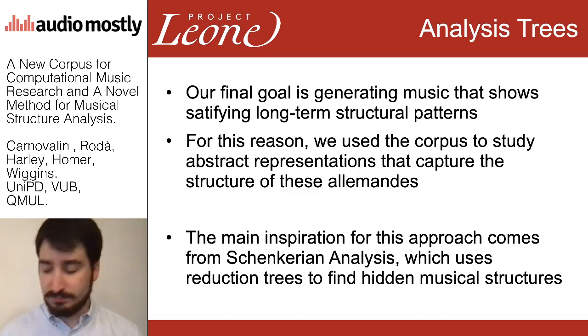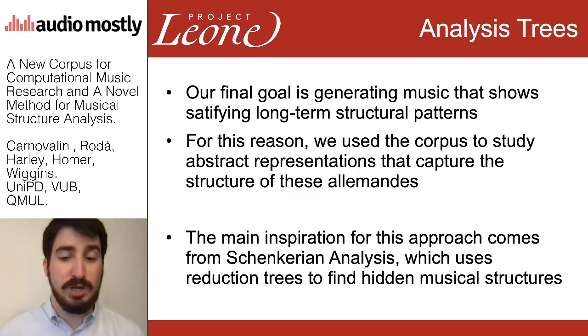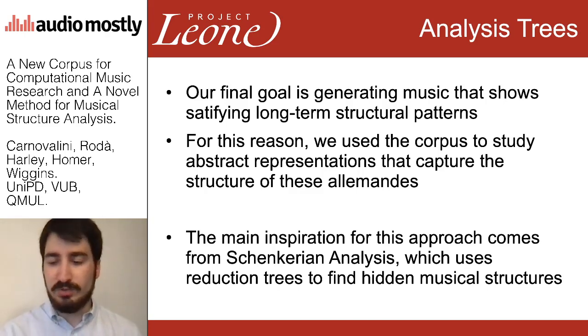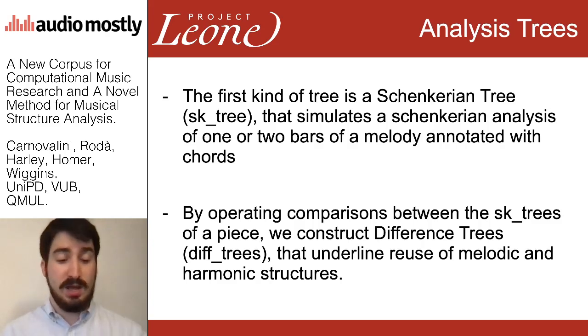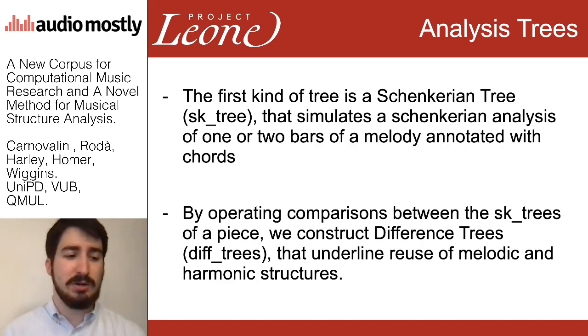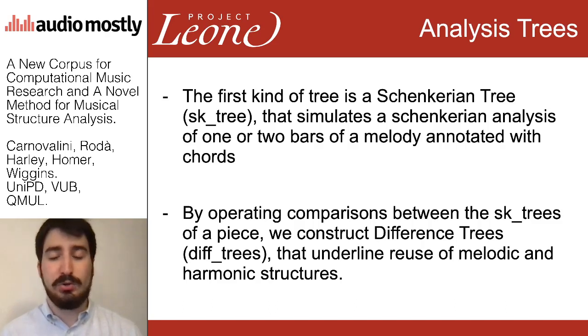The main inspiration for this comes from the Schenkerian analysis, which uses reduction trees to find hidden musical structures. So, similarly to Schenkerian analysis, we use trees to describe music. The first one is directly inspired from Schenkerian analysis, and we called it the Schenkerian tree, the SK tree, which takes one or two bars of melody and simplifies those until one note is kept to describe the general contour of the music. And then we can operate comparison between these trees to build another kind of tree, the difference tree, which underlines reuse of these kinds of harmonic and melodic structures.